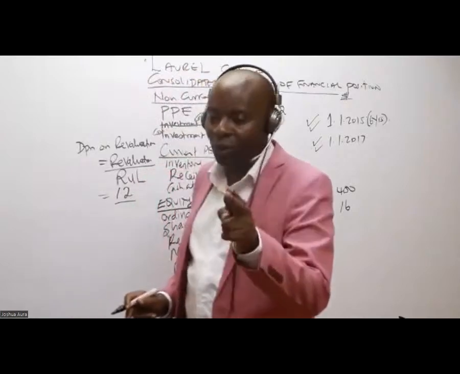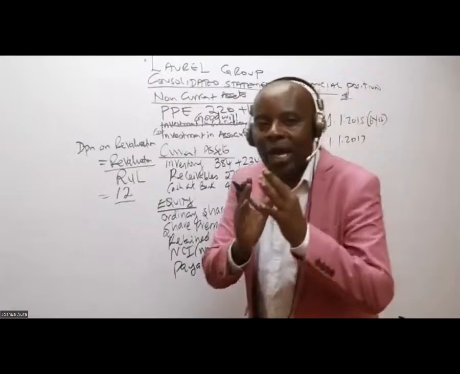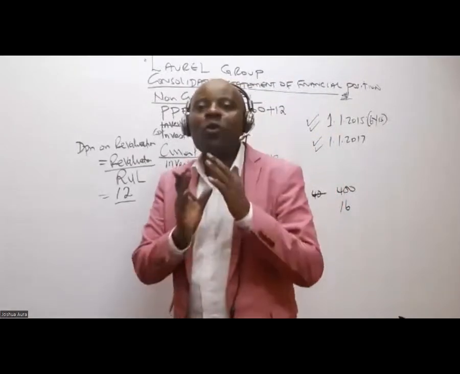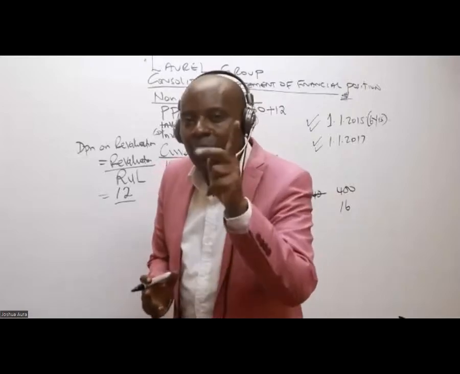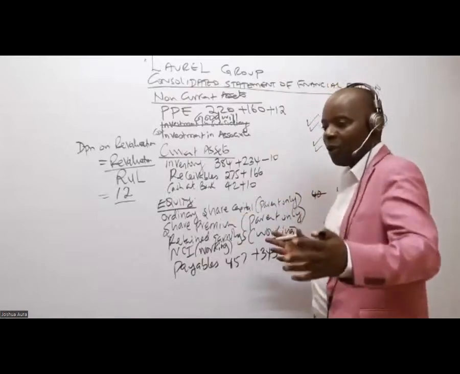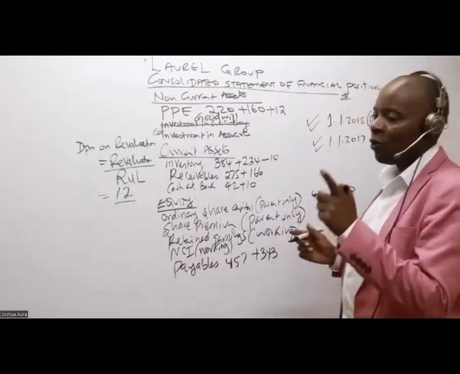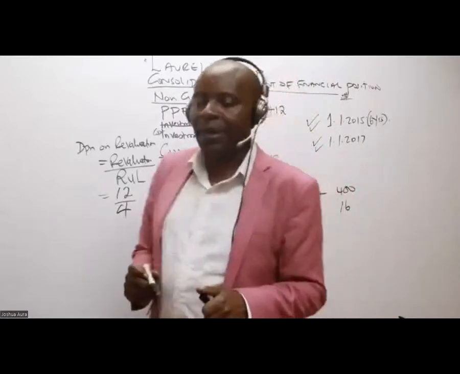Don't count 2017 because 2017 is at the very beginning. So we have already consumed 2 years. So what is the remaining useful life? The remaining useful life is 4.